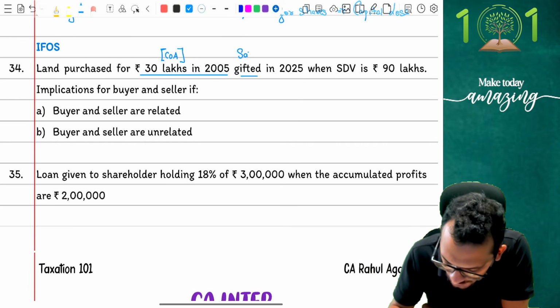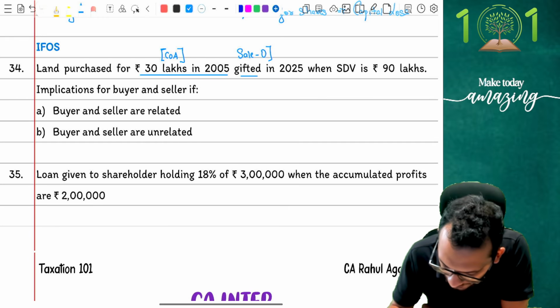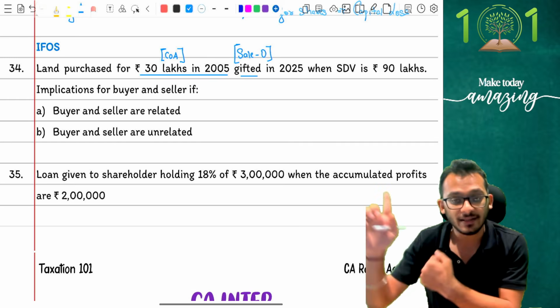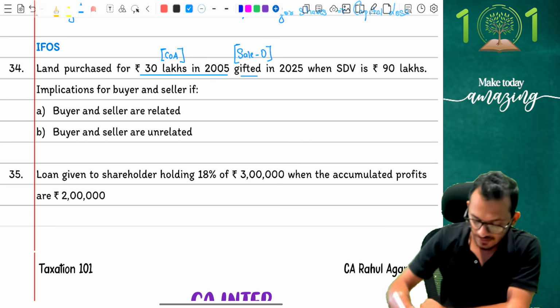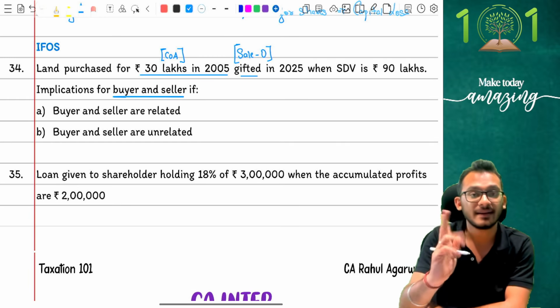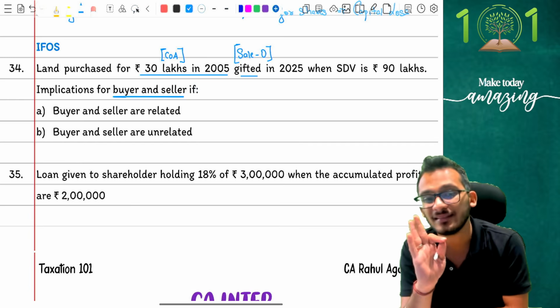My consideration value is 0. Yes or no? Yes. Now income tax has come and confirmed to you that you have sold the asset at 0 price when the stamp duty value is 90 lakhs. The question is saying, give me the implications for buyer and seller if the buyer and seller are related. What is going to happen if the buyer and seller are related?